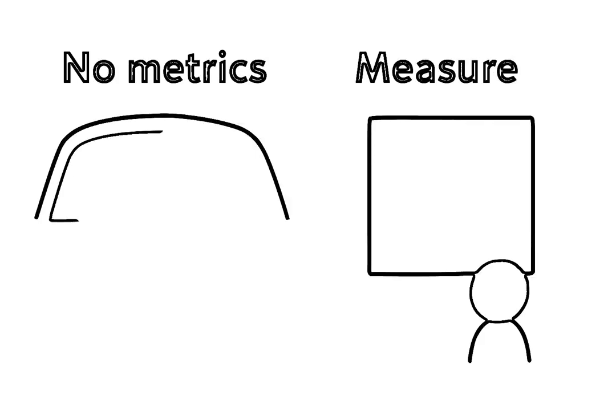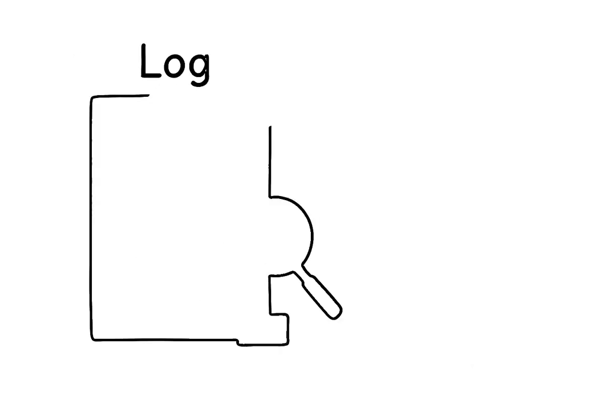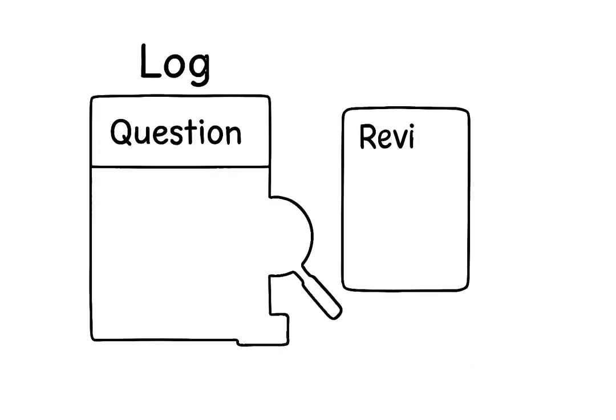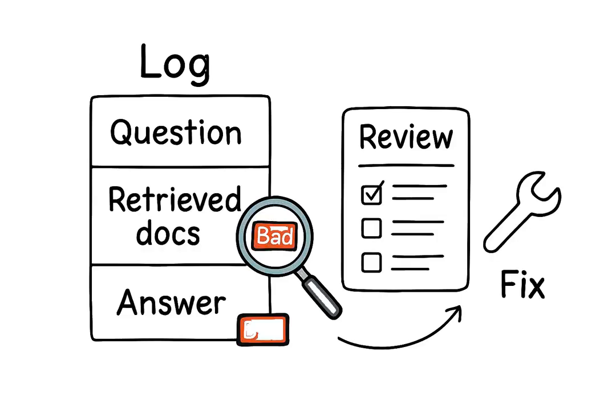The final and biggest mistake? Not measuring your failures. You're flying blind. The fix is simple. Log everything. The user's question, the documents you retrieved, the AI's final answer. Manually review the bad ones. You have to see the problem to solve it.